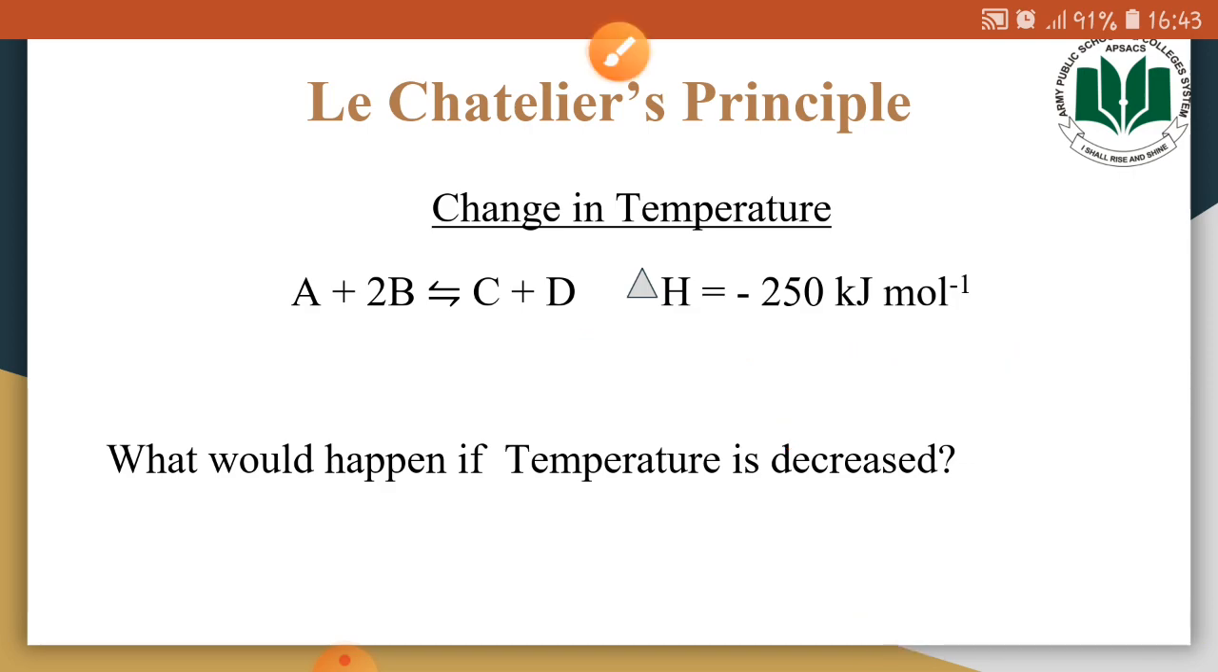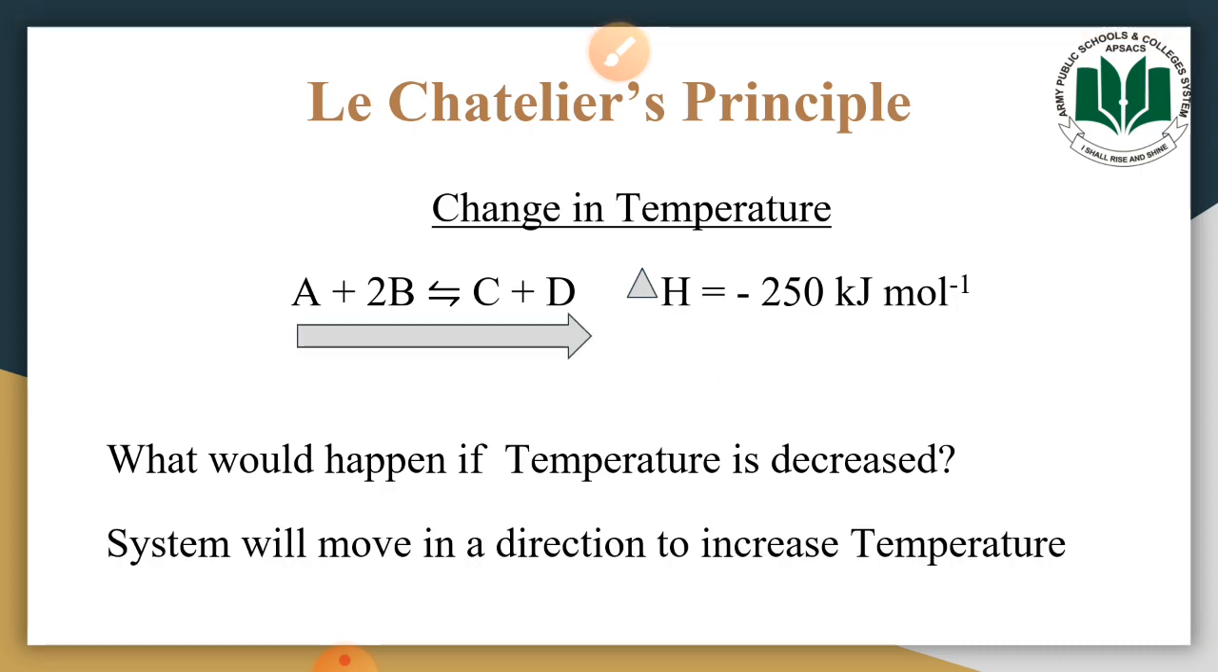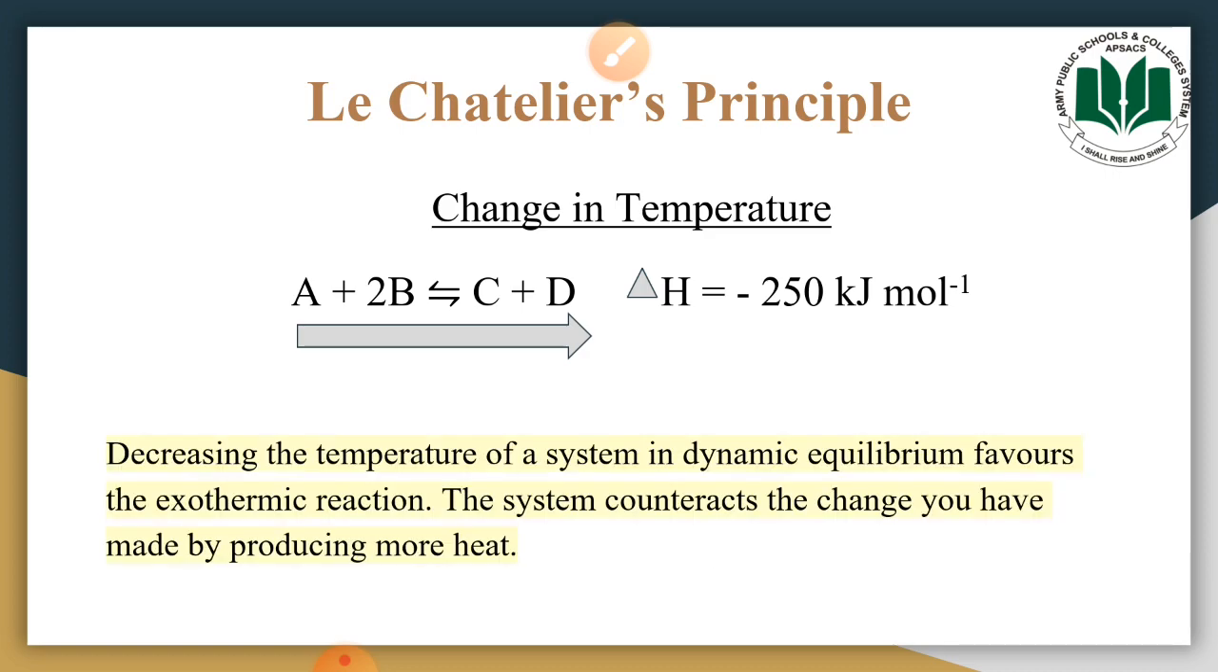So if we decrease the temperature in this kind of system, then the equilibrium position will move in the right direction, that is from left to right. If equilibrium moves in the right direction, there would be increased production of C and D in the reaction mixture. So decreasing the temperature of a system in a dynamic equilibrium favors the exothermic reaction, and this system counteracts that change. This system opposes that change you have made by producing more heat.